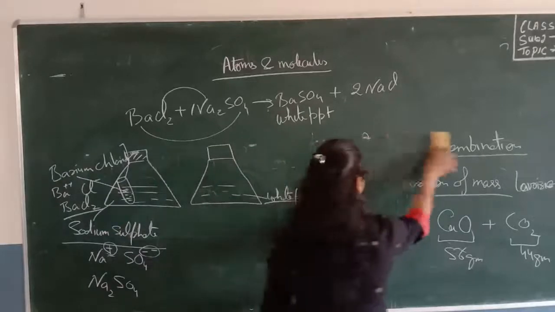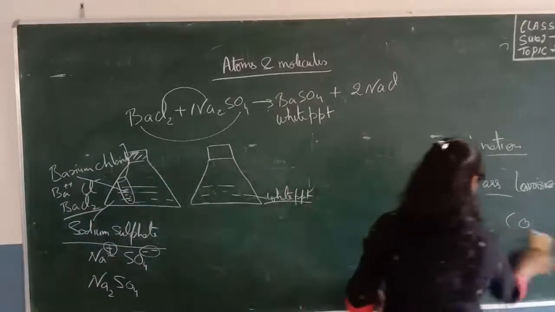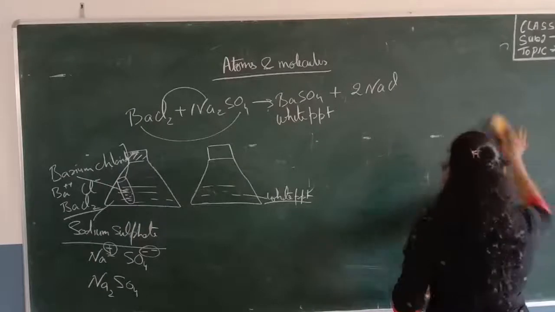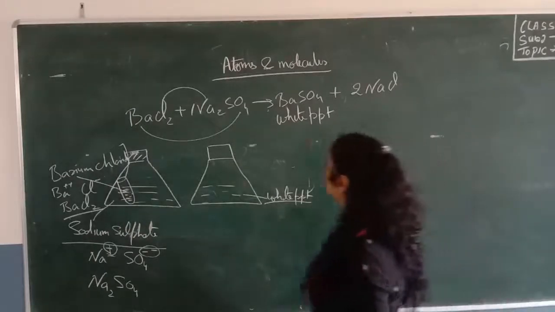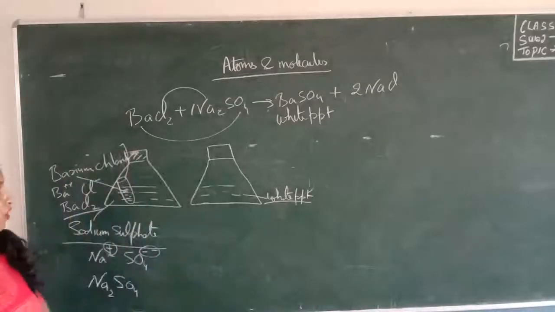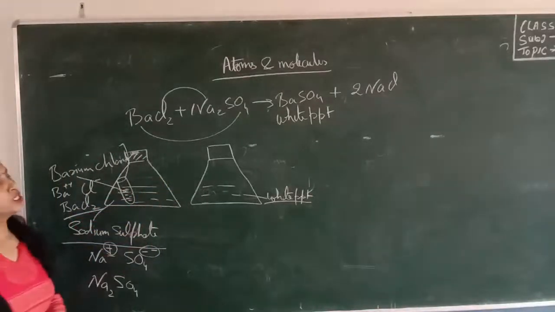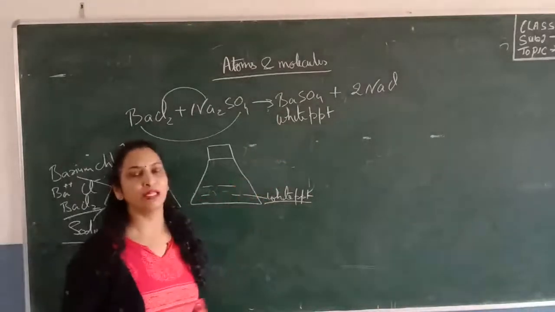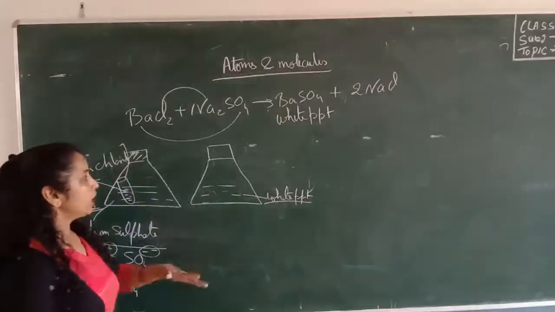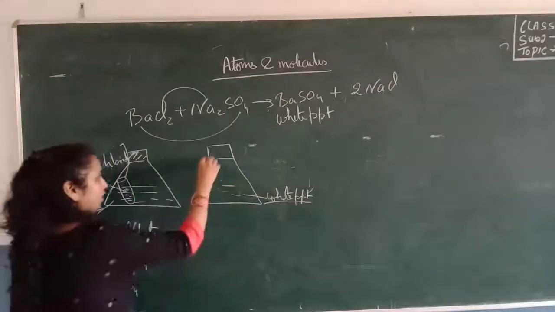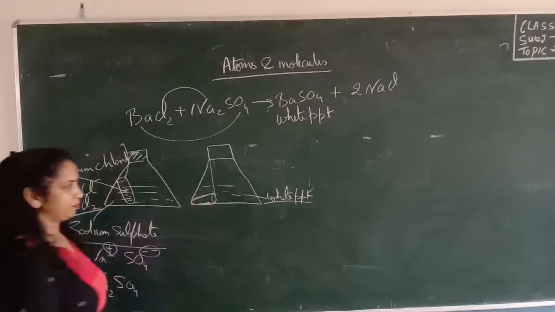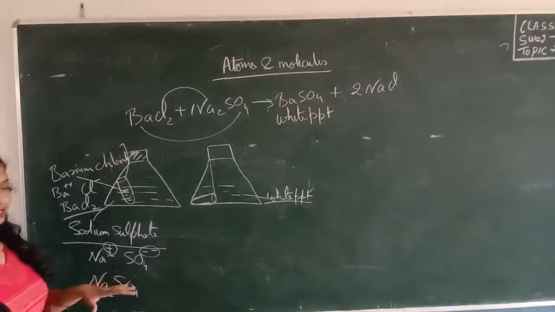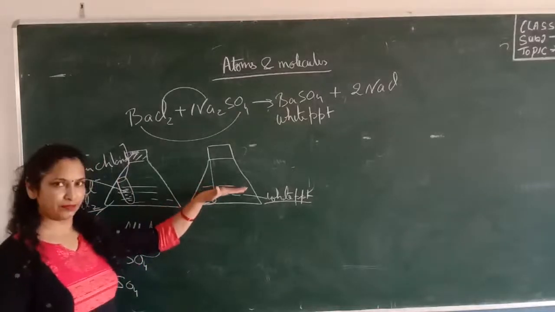A PPT is formed when something is insoluble in the liquid. It means this barium sulfate is not dissolved in the solution, so we get the white PPT of barium sulfate. This white PPT shows that the reaction actually occurs.